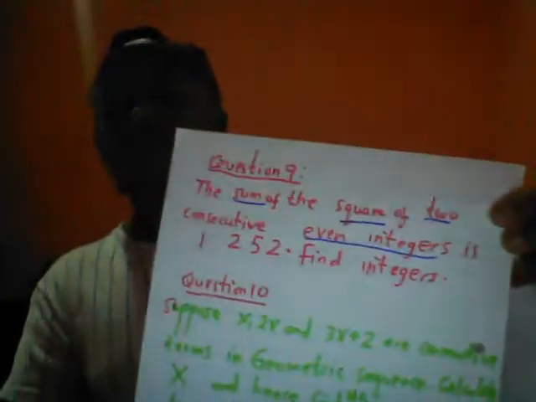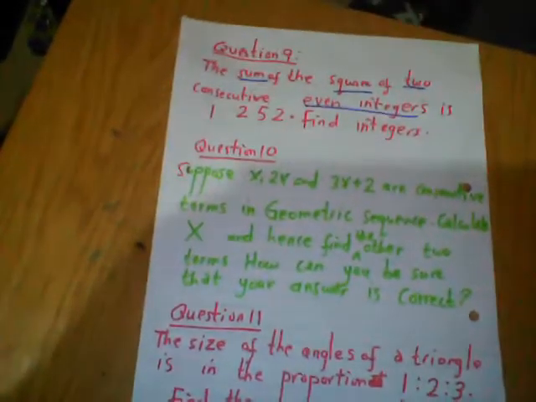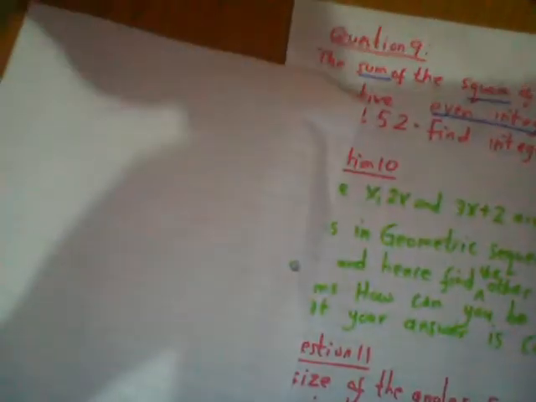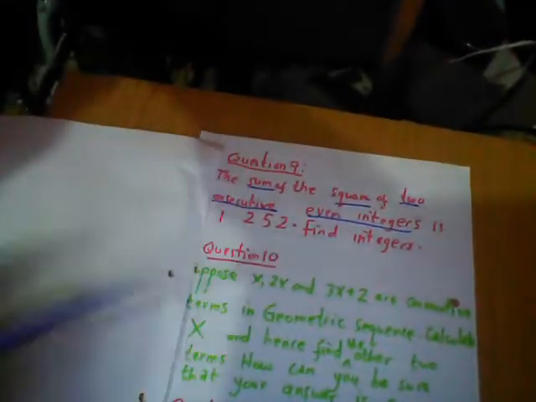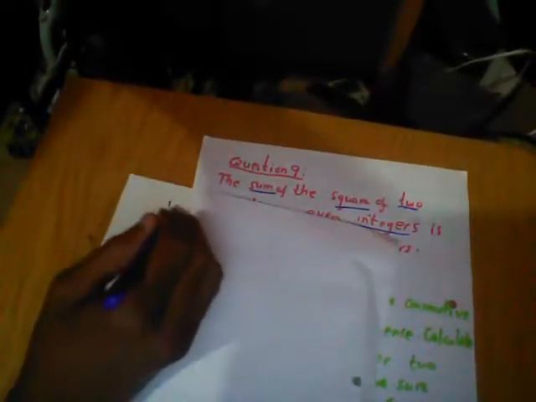Now, let's go to business as usual without wasting time. Let's answer the first question. They say the sum of the squares of two consecutive even integers. That's very important, that's what I highlighted. So this is a consecutive term. What is consecutive? For example, 1, 2, 3, 4 are consecutive numbers, each next to another. It has to be consecutive to one another.